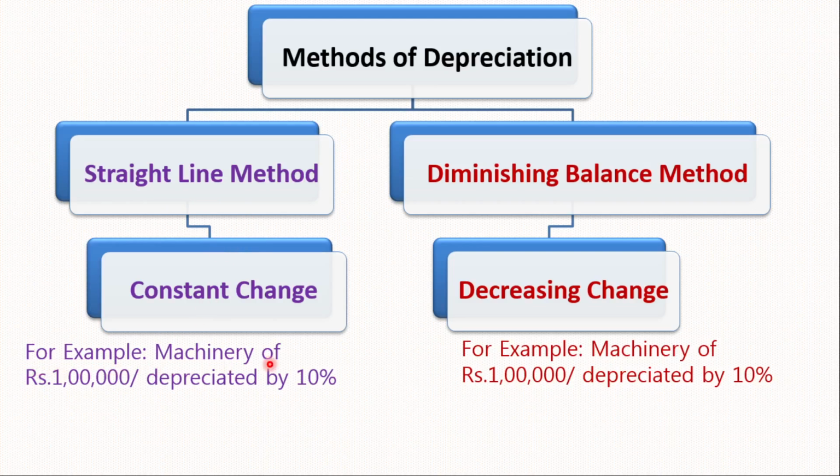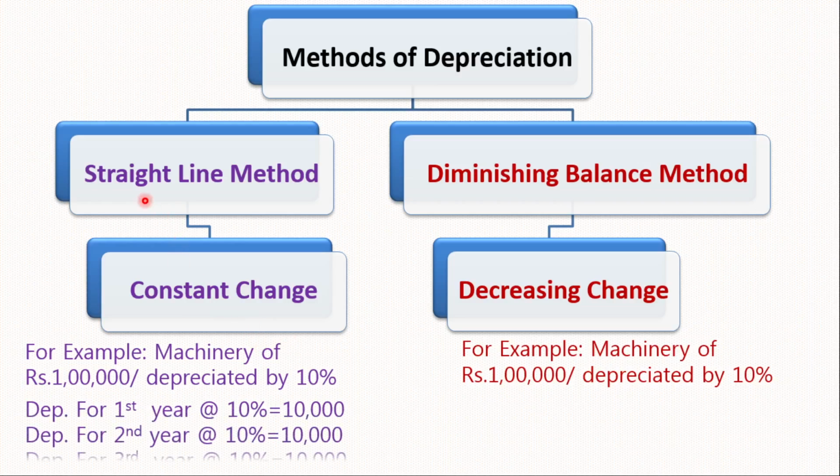For example, machinery of rupees 1 lakh is depreciated by 10%. If we consider the straight line method, the calculation will be different, and if we consider the diminishing balance method, the calculation will also be different. Here is the example of the straight line method. Depreciation for the first year at 10% will be 10,000.